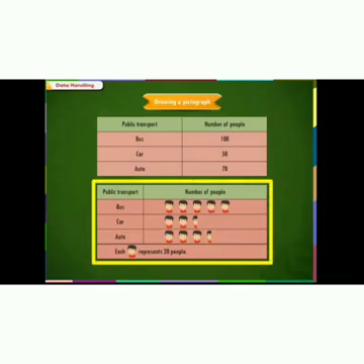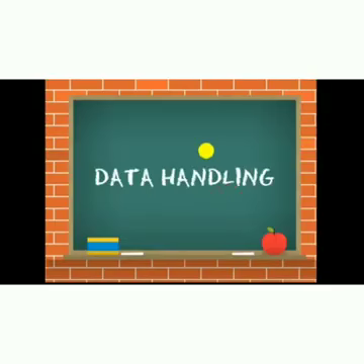The public transport car was used by 50 people. One picture represents 20 people, then two pictures represent 40 people, and a half picture represents 10 people, making a total of 50 people. The public transport auto was used by 70 people. If one picture represents 20 people, then half picture represents 10 people, making 70.